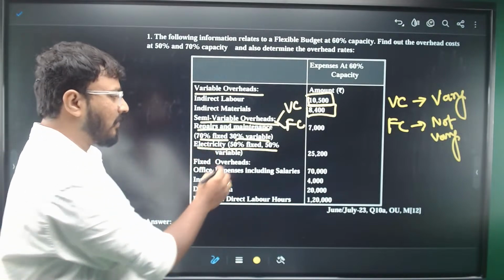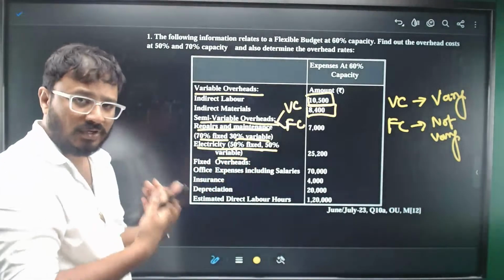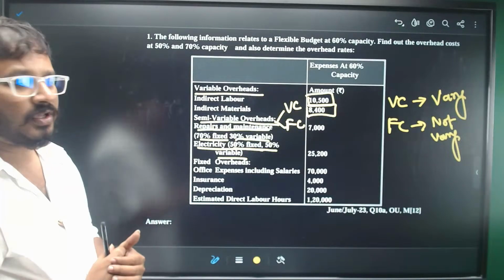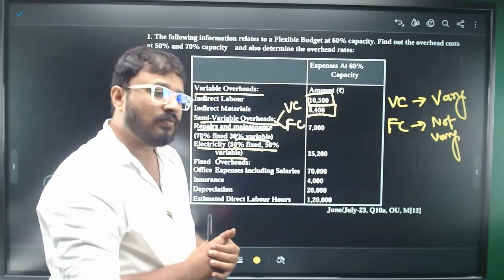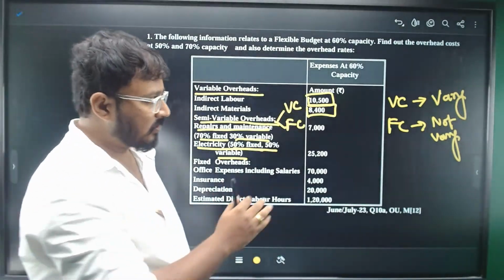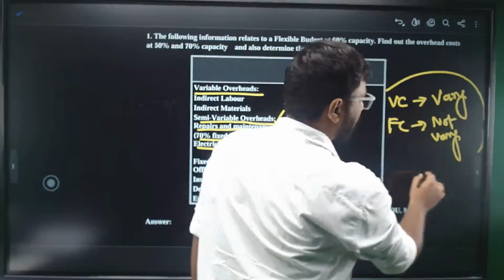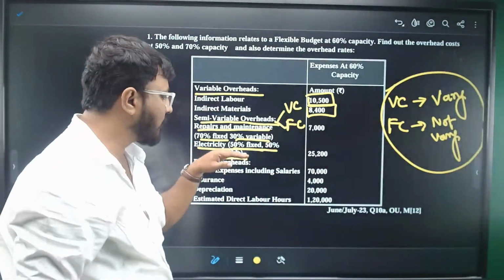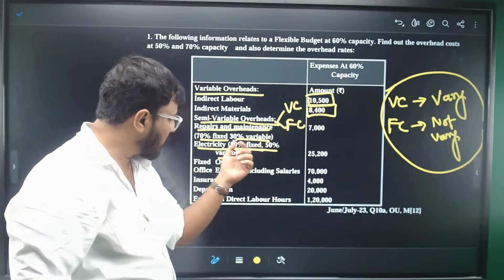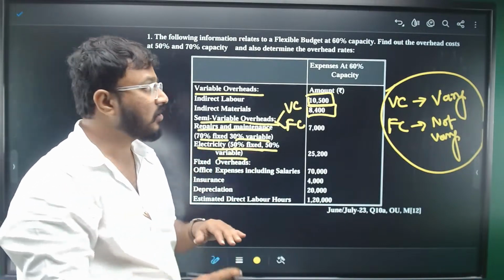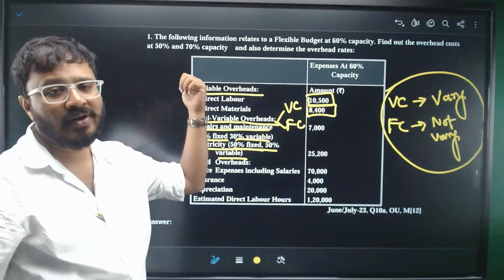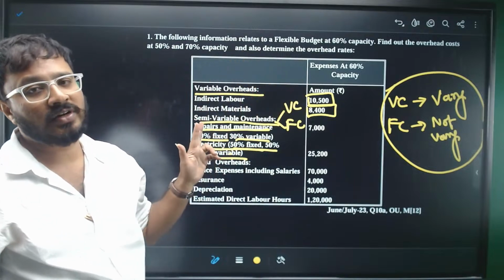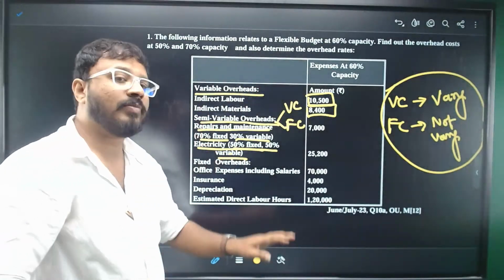In the electricity, 50% is fixed, remaining 50% is variable. Now, why is this breakup given? Because irrespective of the level of activity, fixed costs will not change. The fixed portion in this electricity will not change whether you are at 50% capacity, 60% capacity, or 70% capacity. It will remain the same.